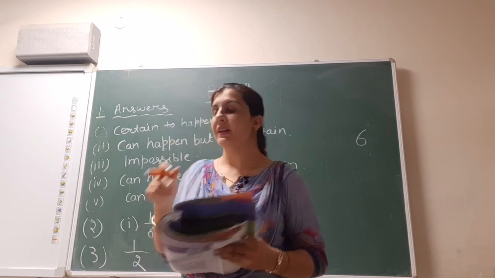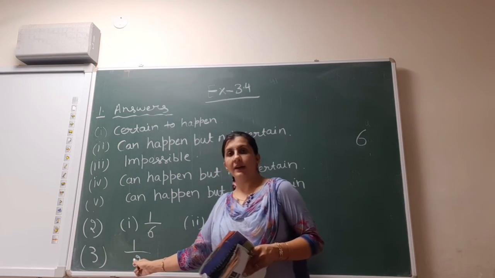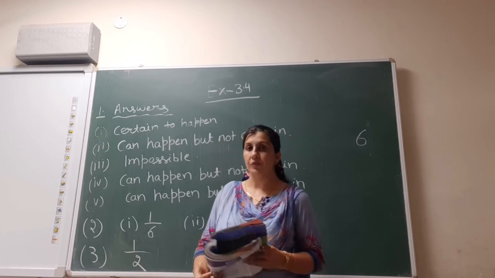So what will be the answer? Total is head or tail and our chance will be 1. So 1 by 2. So this is the end of the exercise.